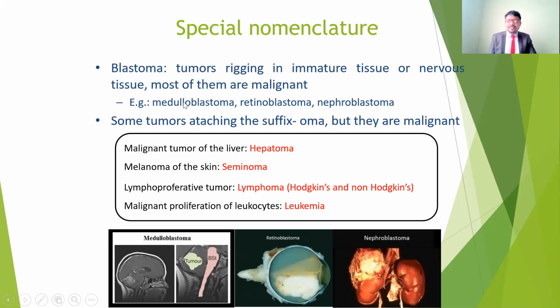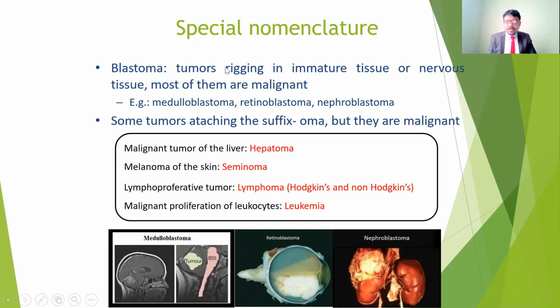So if it is related to nervous tissue involvement, it is called a blastoma. In case of nerve involvement, the nervous tissue is the brain. Examples are medulloblastoma, retinoblastoma, and nephroblastoma. Medulloblastoma means it is related to the nervous system. Retinoblastoma means the eye is involved, and nephroblastoma, nephro means related to the kidney. So these are all related to cancerous cells, and also in case of the brain.